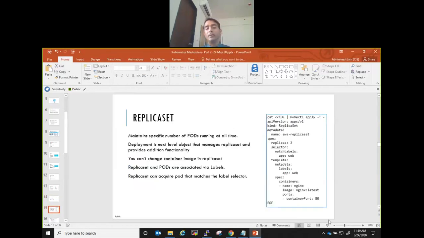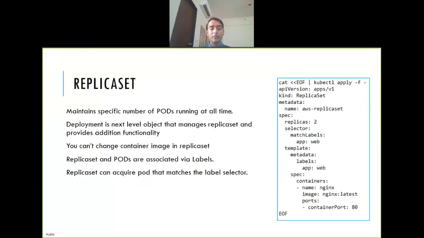What is the nature of a replica set? Let's go a little faster. So we are halfway there. A replica set maintains a specific number of pods running at all times, right? So if I say replica equal to 2, it will ensure 2 pods are running. Deployment is next level. I have covered this. You can't change the container image inside a replica set. Replica set and pods are associated via labels. And the dangerous element of a replica set is it can acquire a pod that matches the label selector.